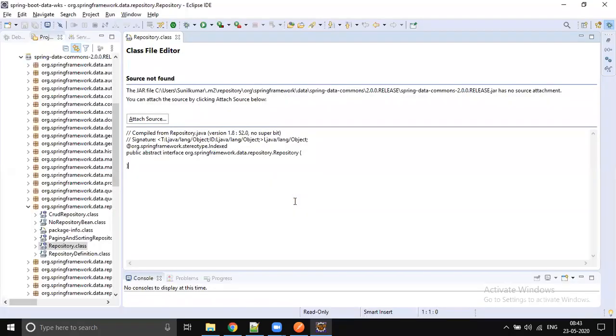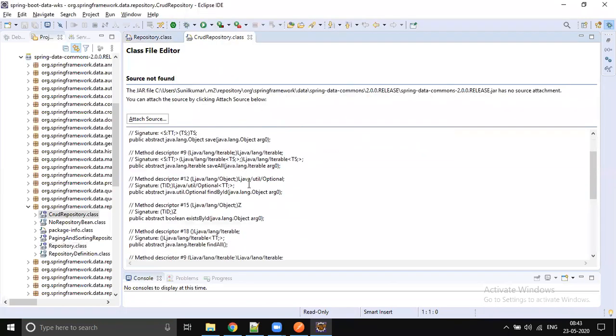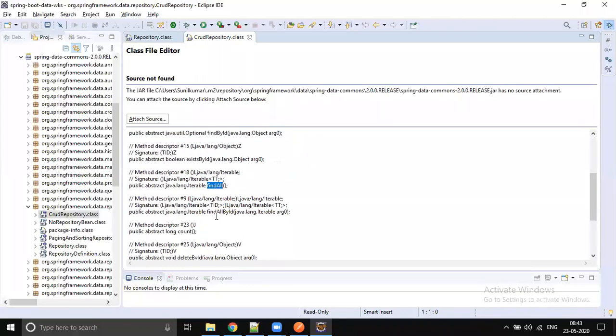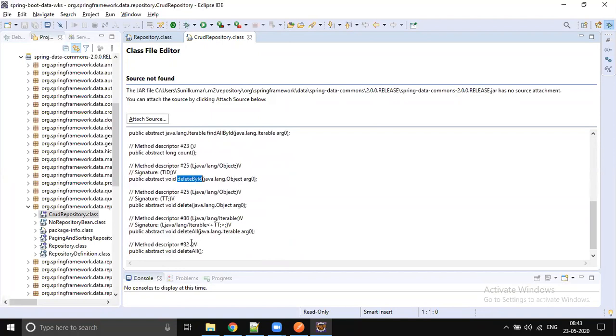So let's go inside that CrudRepository. It's going to have the methods. See, it checks whether it is available or not: findById, saveAll, findAllById, deleteById, and deleteAll. There are multiple ways you can delete: you can delete a group, you can delete all, you can delete one. That's why we have multiple methods.